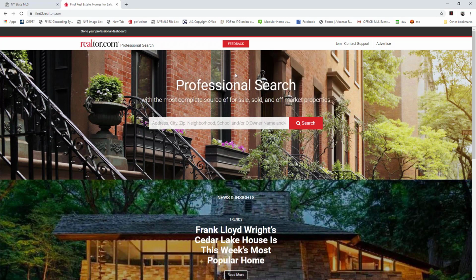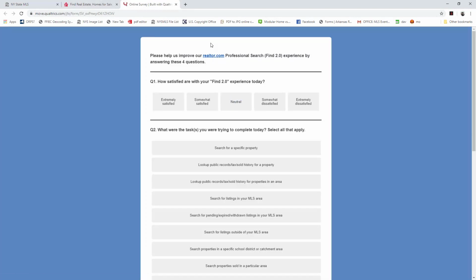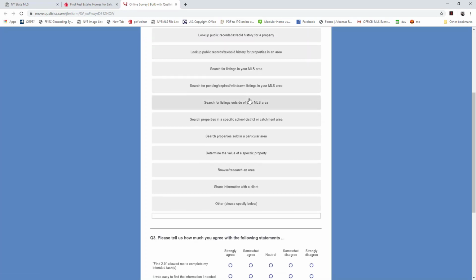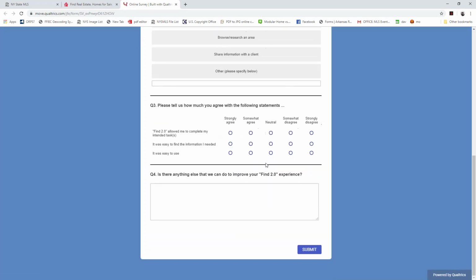And if you want, you can voice your concerns and opinions as well, just by clicking that feedback button right at the top of the screen, that big red button. What that's going to allow you to do is fill out a brief survey about your experiences with the system. But more importantly, there is a text box at the bottom of the screen where you can input what you think needs to be changed about the system. This survey is not just going to some ghost email address. It's going directly to the programmers of Pro Search, so they're getting your concerns, questions, and comments directly.